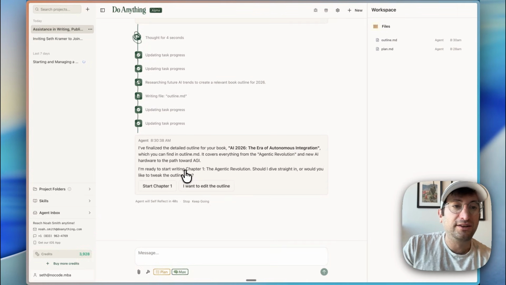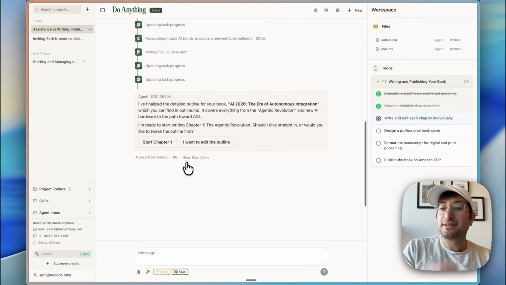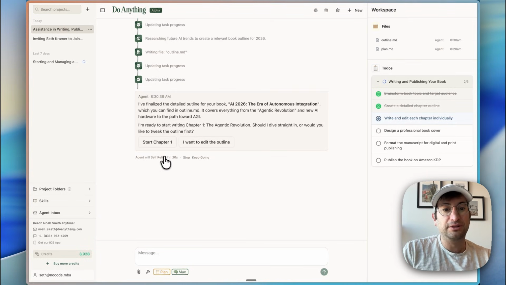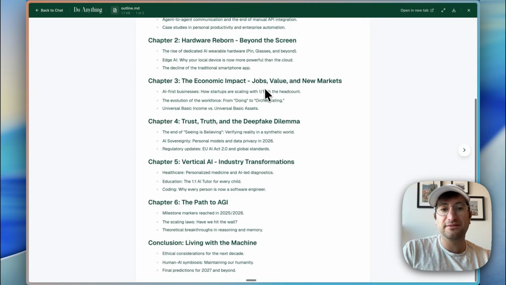All right, so we're back here in the assistance in writing. This is something I want to show you as well that I noticed about Do Anything, is there's something called self-reflect. So that's what I mentioned, how it's going to kind of recursively work. It finalized the outline for the book. So we could review the outline at this MD file.